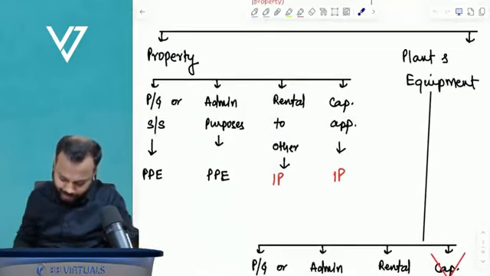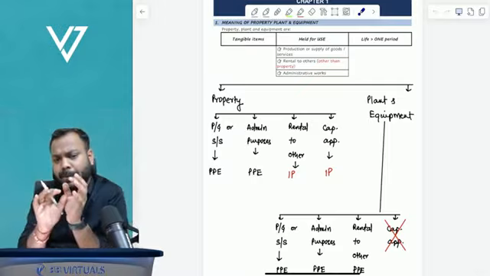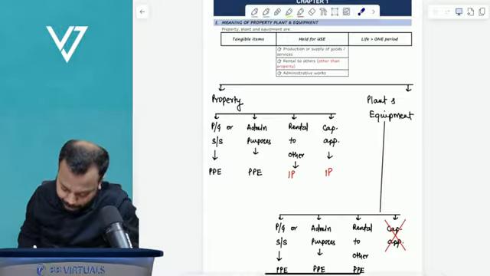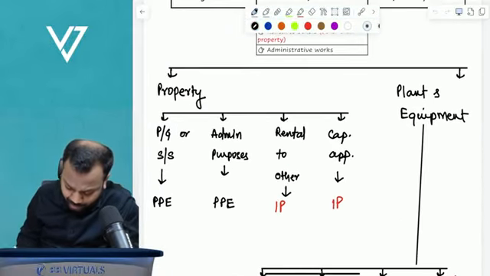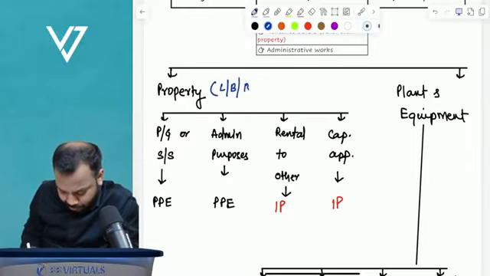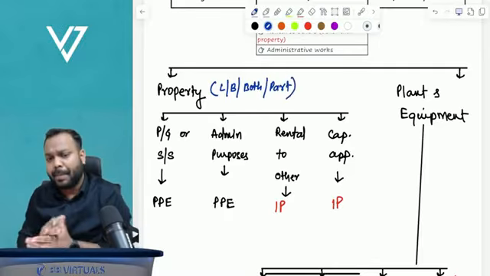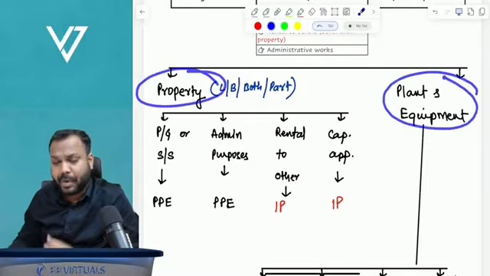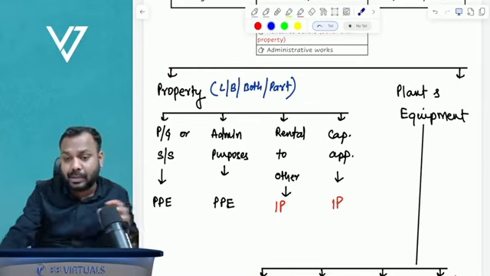Understand please. We can distribute the tangible non-current assets into two parts. Property. When I say property, it means land, building, both or a part. Then plant and equipment means the machineries, the laptop, the mic, the mouse.